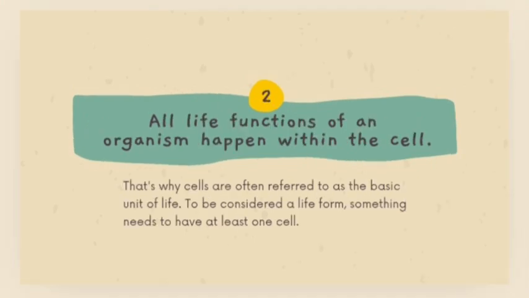All life functions of an organism happen within the cell. That's why cells are often referred to as the basic unit of life. To be considered a life form, something needs to have at least one cell. So here we have come to know that the cells present in our body are functional. They store food, they produce food, and the red blood cells make our body oxygenated.